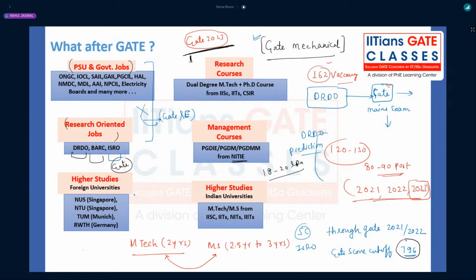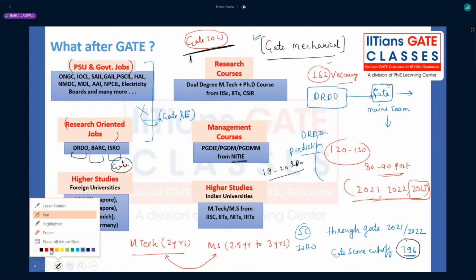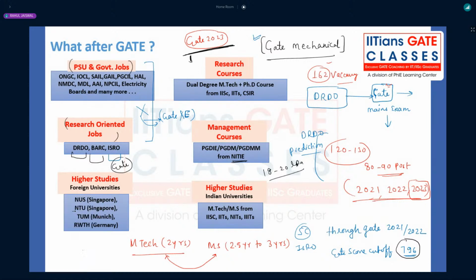The highest package was 78, but I'm talking about the average, if you count a strength of 34 or 35. Again, higher studies will be there: NUS, NTU, TUM Munich, there also you can go. Again, NTU, I would like to tell you something about that. Once again, it is a very good opportunity for all of you. Yes, for NITIE, 78 LPA was the highest package this year.